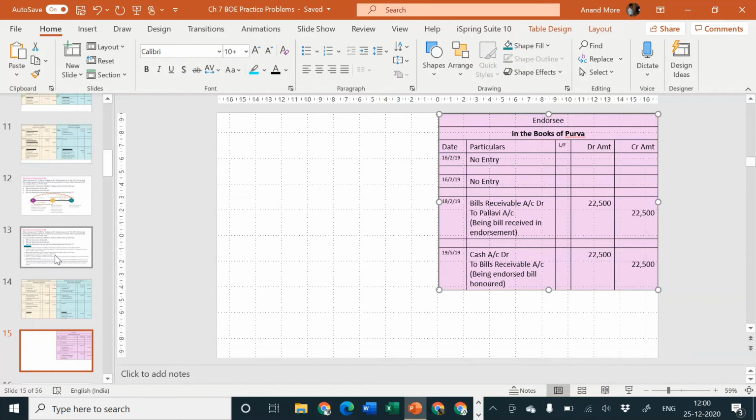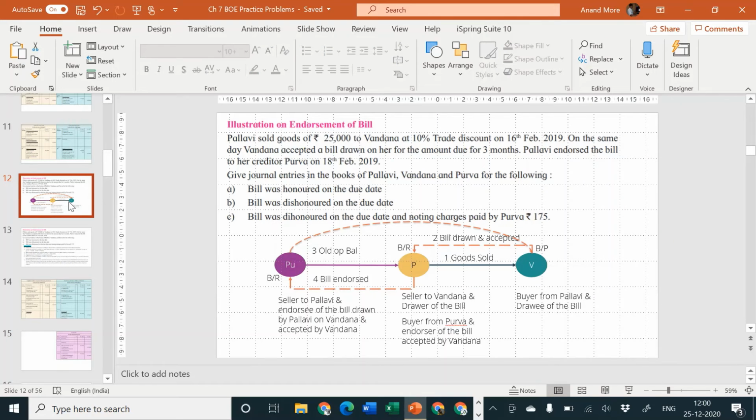What is the second situation for us? Look at the second situation. The second situation says, what if the bill is dishonored? On the due date, if Purva goes to Vandana's house and Vandana dishonors the bill, refuses to pay the bill, then what will happen? That is what we are asking.